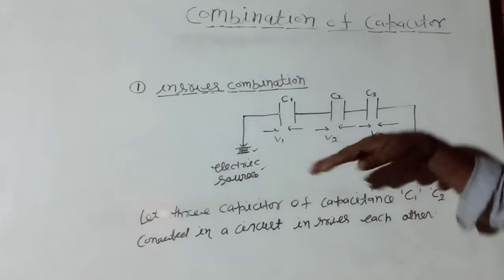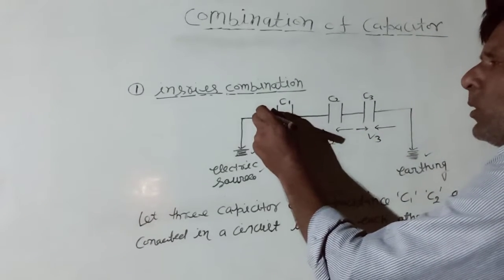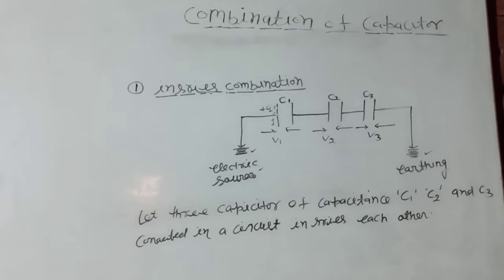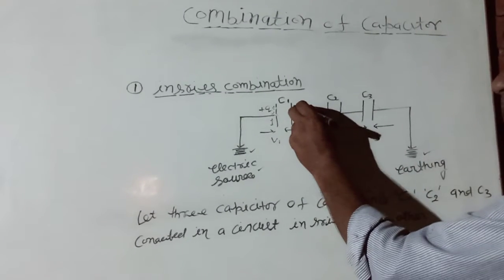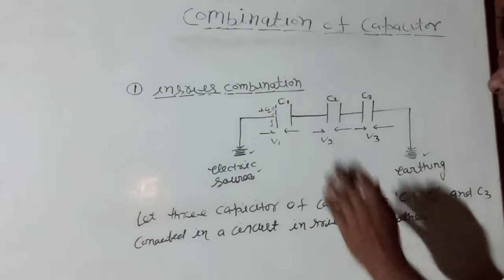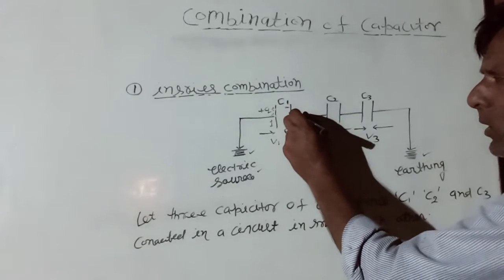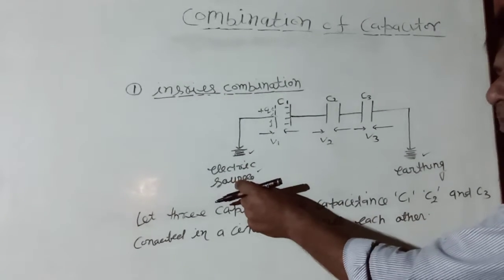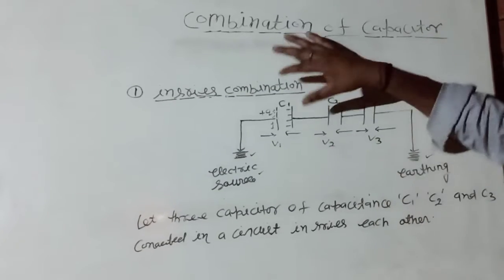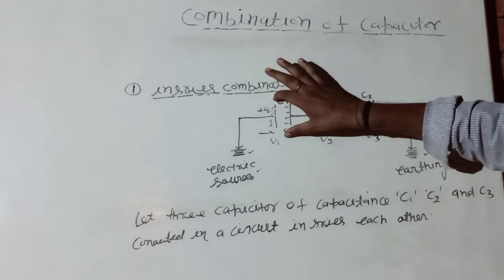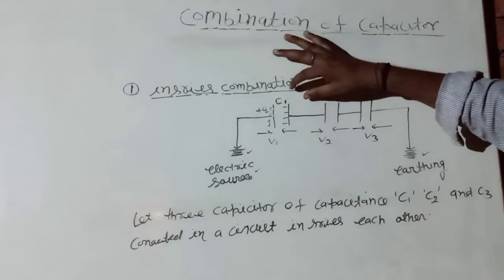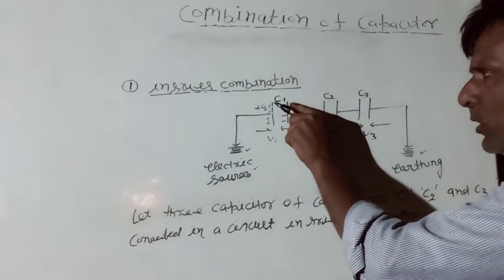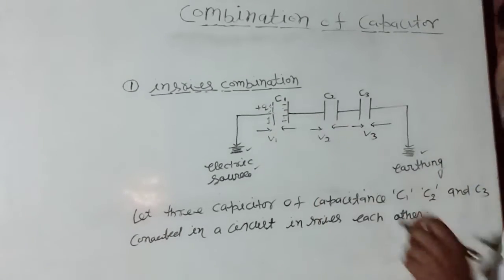The electric source continuously supplies a charge plus Q. The charge spreads uniformly through the plate of the capacitor, and due to electric induction, an equal positive charge appears on the outer surface and an equal negative charge minus Q appears on the inner surface.